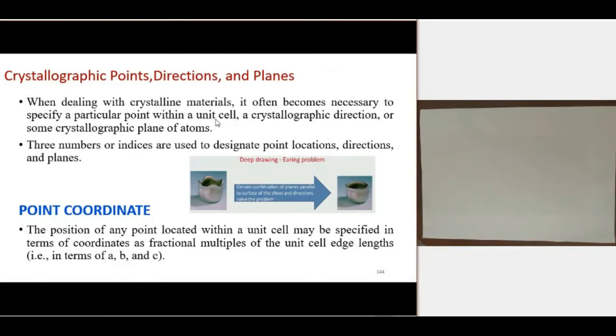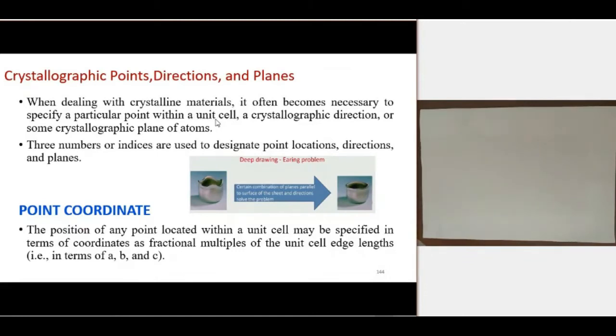Next we are going to find these three numbers. How can we represent a particular direction using these three numbers? How can we represent a particular plane in a crystal structure using these three numbers? Or how can we point to a particular location on the crystal structure using these three numbers?